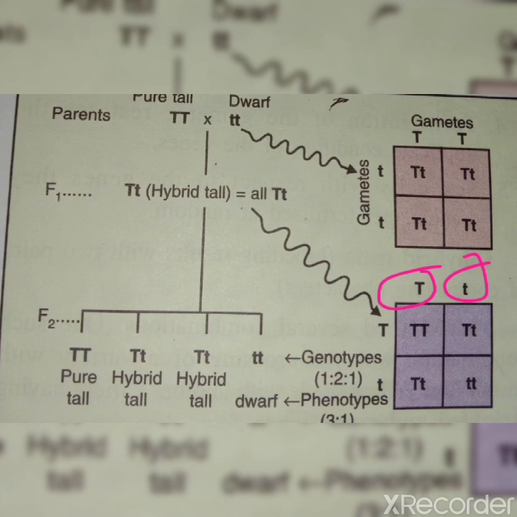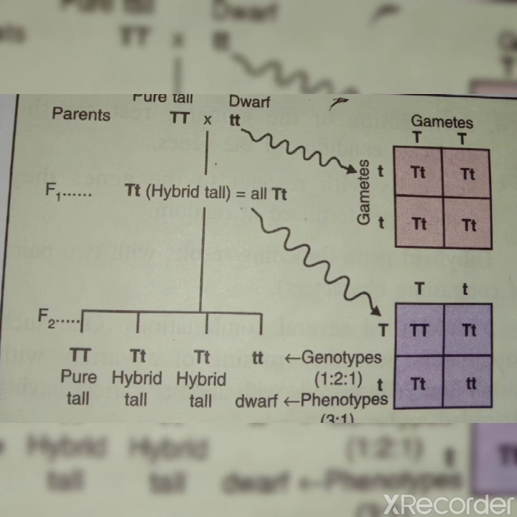Clear? And if we take the female plant, then the possible ovum which can be formed is one with capital T and the other one with small t. Clear? So two types of gametes will form in male as well as in female. You can see two types of gametes, capital T and small t, in male, and in female also capital T and small t. Clear? So now the possible fertilizations which can take place between these gametes, which result in the different F2 genotypes,